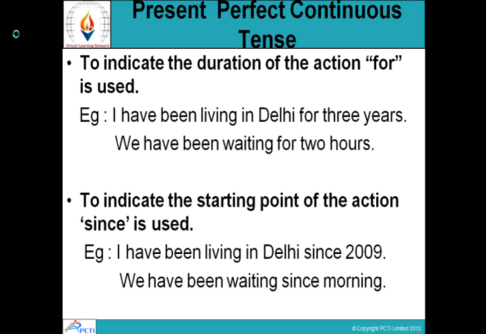To indicate the starting point of the action, since is used. When we want to know the particular point of time the action started, we use since. I have been living in Delhi since 2009. That means I started living in Delhi in 2009. We have been waiting since morning. That means we started waiting in the morning and we are still waiting.